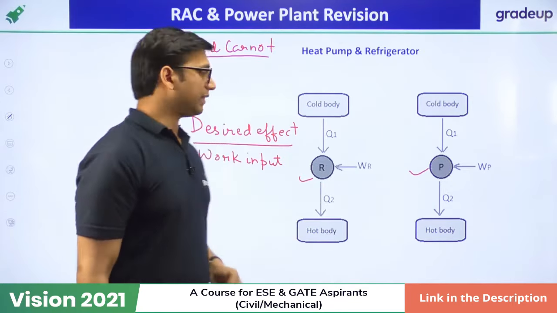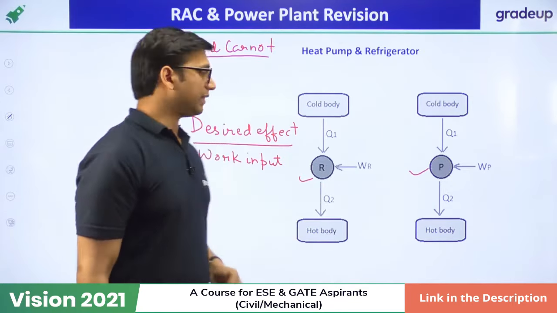in this case, suppose this is a refrigerator, so this will be equal to Q1 over Q2 minus Q1, and for a heat pump, this will be equal to Q2 over Q2 minus Q1. Suppose the cold body is at temperature TL and the hot body is at temperature TH.